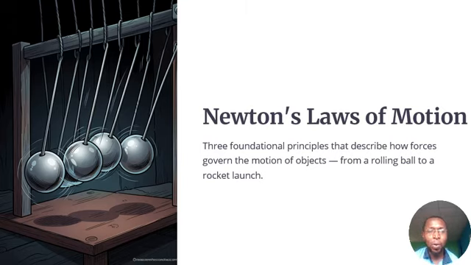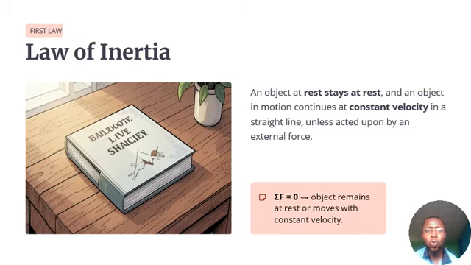The first law is known as the law of inertia. And the law states that an object at rest stays at rest, and an object in motion continues at constant velocity in a straight line unless acted upon by an external force. That's the first law.